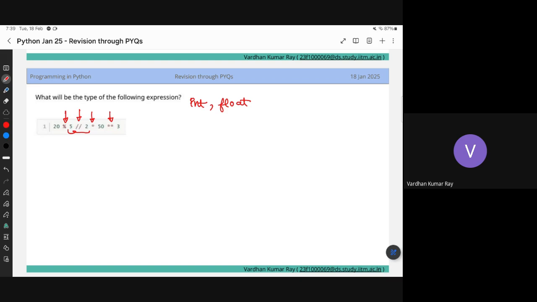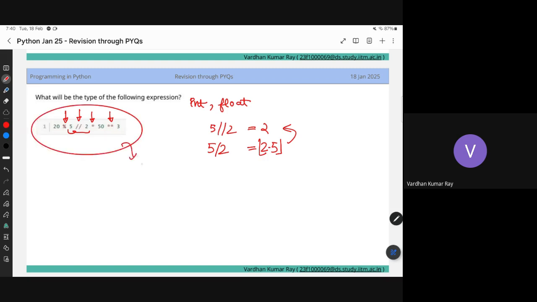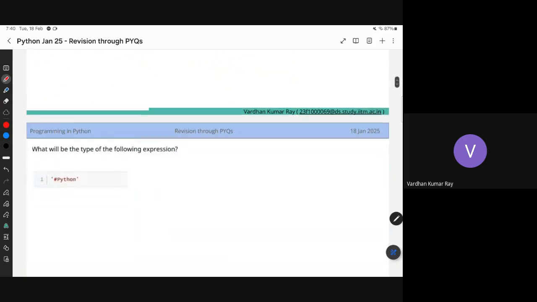So what is 5 double slash 2? It is just 2, right? 5 by 2 is 2.5, and that's why I take the greatest integer function and get 2. So as you can see, the only thing which could have caused the issue was 5 double slash 2, but it's giving me the integer. So what should be the type of the full expression? Without evaluating, you can say integer. That's all. Now let me do the next question. This should be very easy.